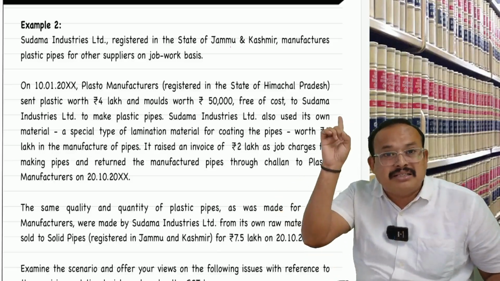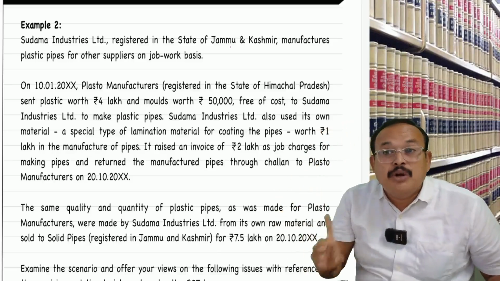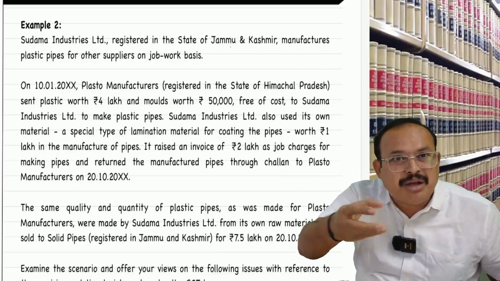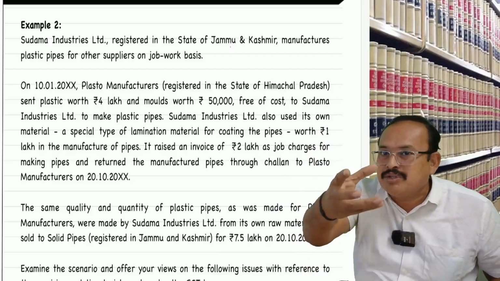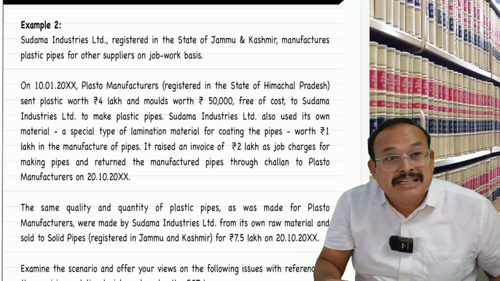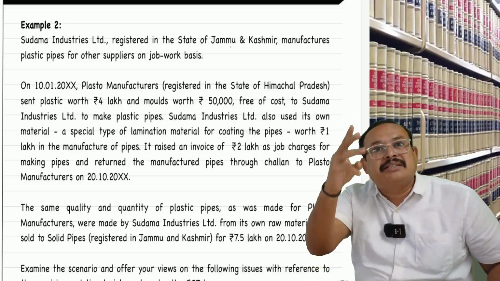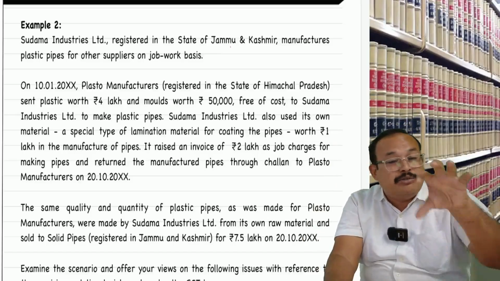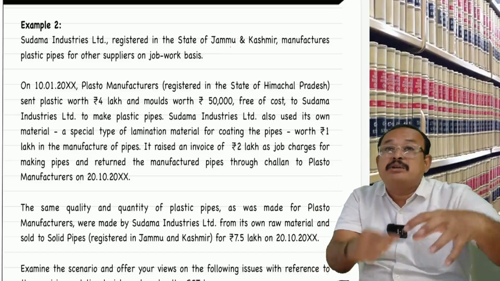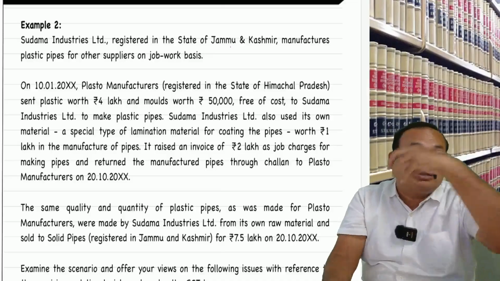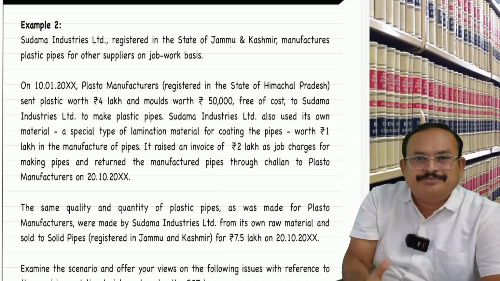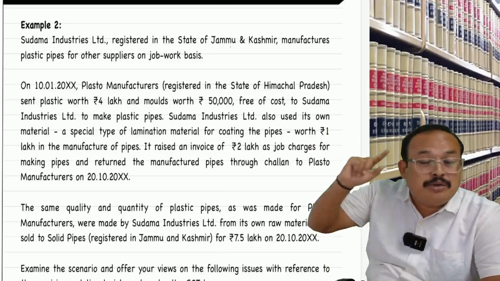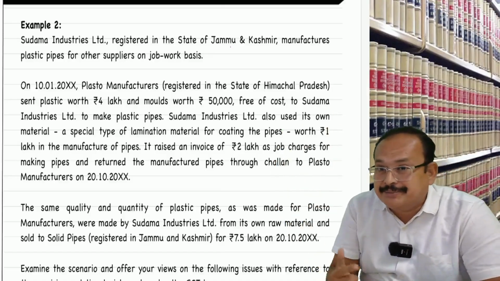Section 143 says that it is not a supply for a period of 1 year from the date of dispatch in the case of goods other than capital goods. If the goods are in the nature of capital goods, for a period of 3 years, not a supply. You get my point, sir? And within that period of 1 year or 3 years, if the goods are manufactured by the job worker and returned back to the job principal, not a supply. And the principal, when going to sell the goods, only then supply. Am I right or not?